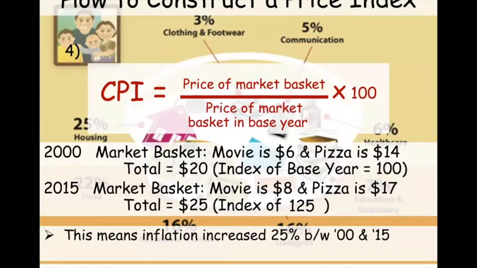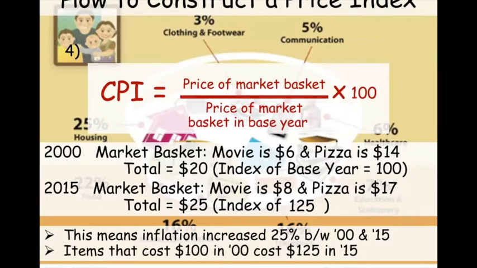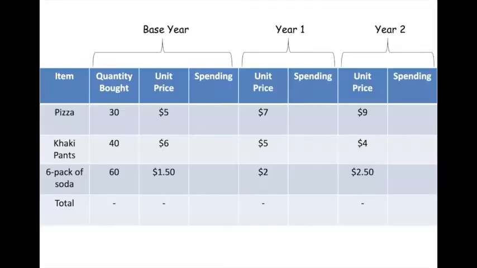We just had movie and pizza. They're gonna make it a little more complex where we'll have to fill out a chart. That means the items that cost $100 in 2000 now cost $125 in 2015. So if you take a look, I gave you this one right here. So go ahead and pull that one up and let's do this one together.